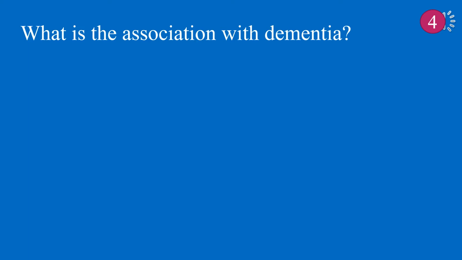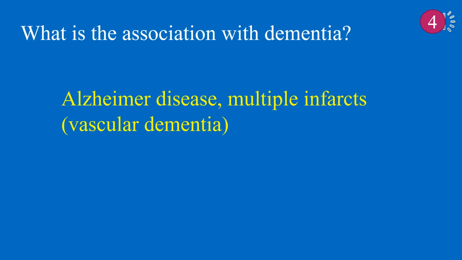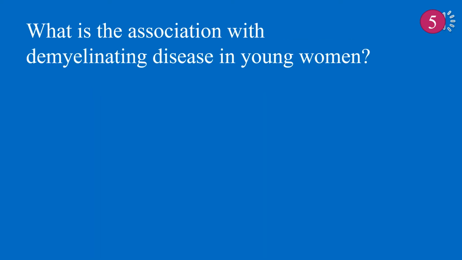What is the association with dementia? Dementia is associated with Alzheimer's disease. Multiple infarcts is associated with vascular dementia. What is the association with demyelinating disease in young women? Multiple sclerosis is associated with demyelinating disease in young women.